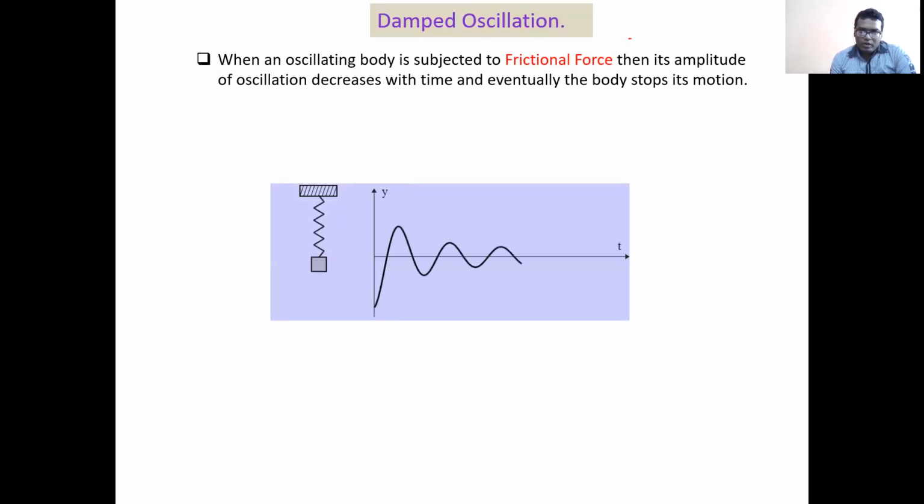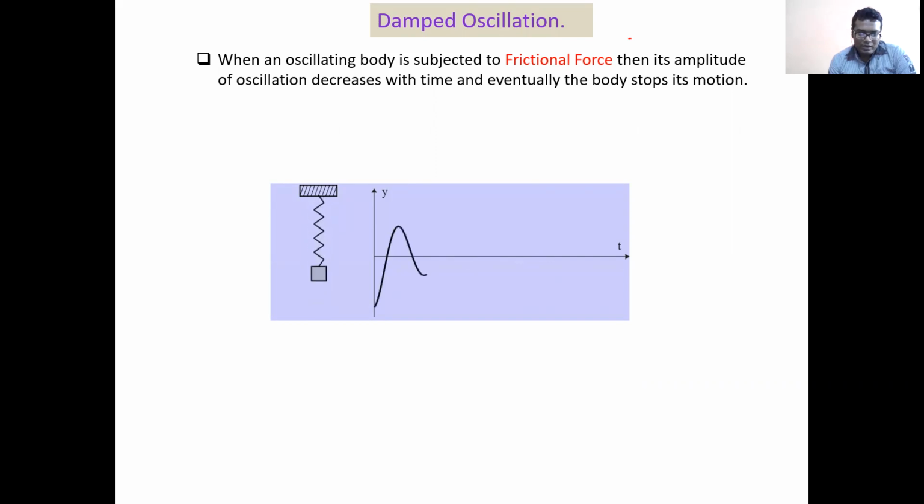And we have also observed that such a vibration will take place under the influence of its own elastic force, right? And that's why it is called natural or free vibration. Free means there is no external damping force present, right?